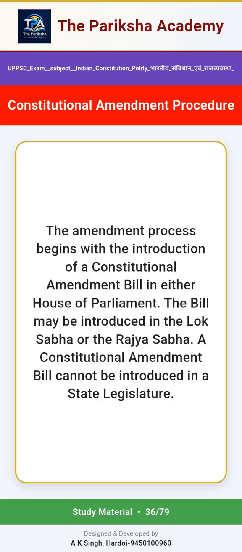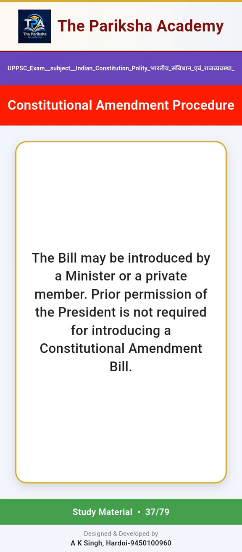A constitutional amendment bill cannot be introduced in a state legislature. The bill may be introduced by a minister or a private member. Prior permission of the President is not required for introducing a constitutional amendment bill.